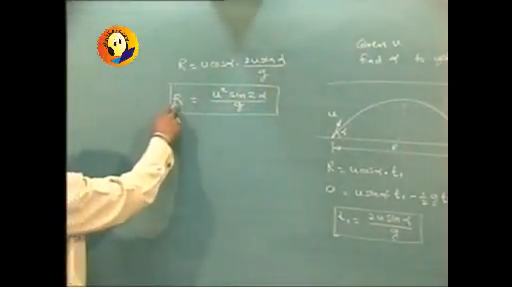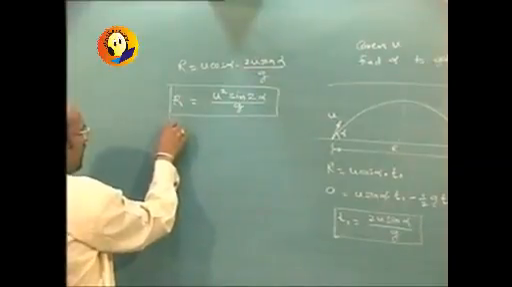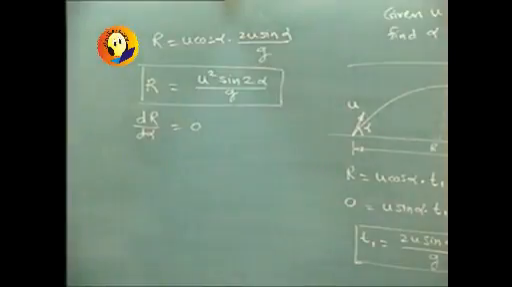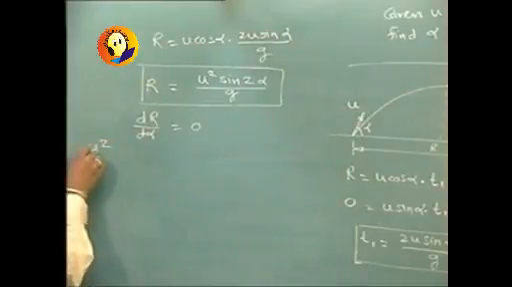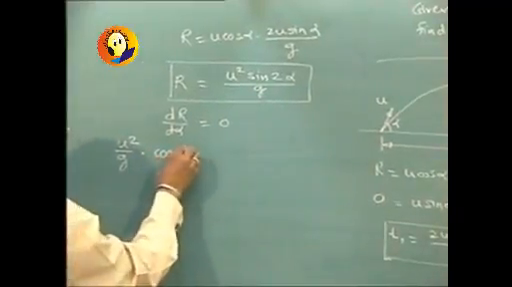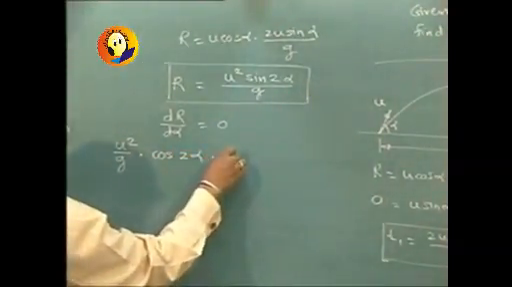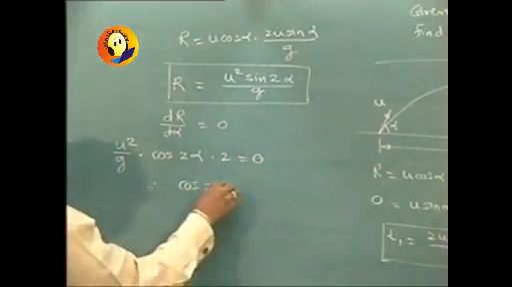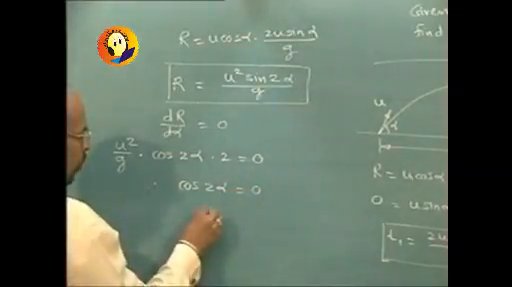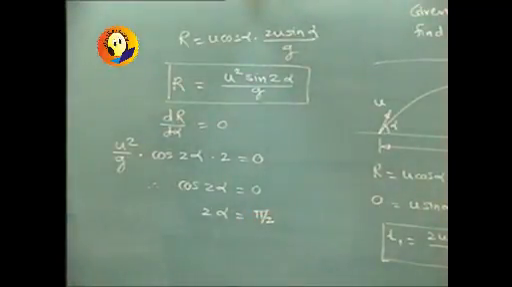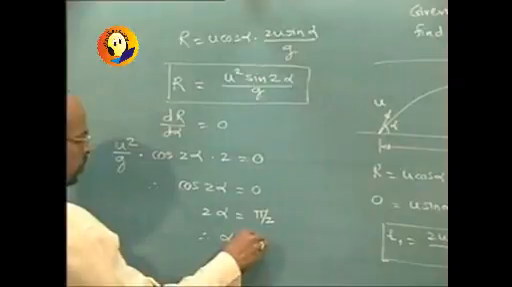Now range has to be maximum. That means dR by d alpha should be equal to 0. As we differentiate, it will be U square upon G into the derivative of sin 2 alpha, which is cos 2 alpha into 2, equal to 0. Therefore cos 2 alpha is equal to 0, or 2 alpha is equal to pi by 2, because cos pi by 2 is 0, and therefore alpha comes out to be pi by 4.